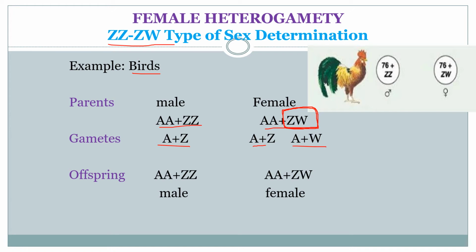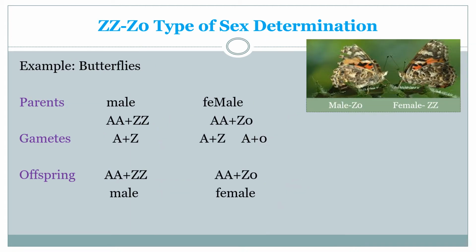And in the offspring, if AA plus ZZ is observed, it is found to be male. And if AA plus ZW is found, that is considered female. So these are some of the examples for ZZ-ZW type of sex determination, that is birds. All birds can be taken.